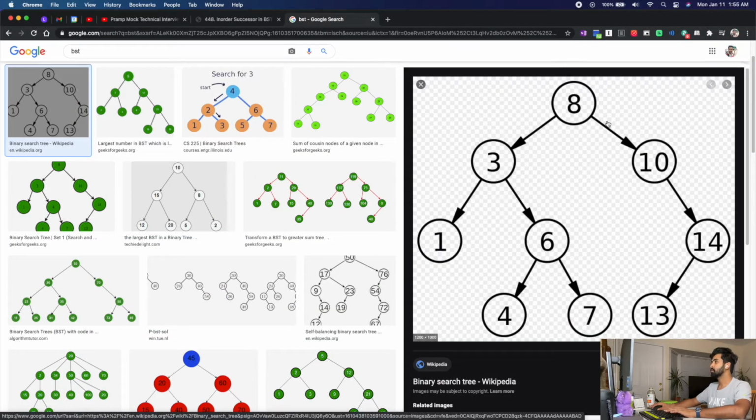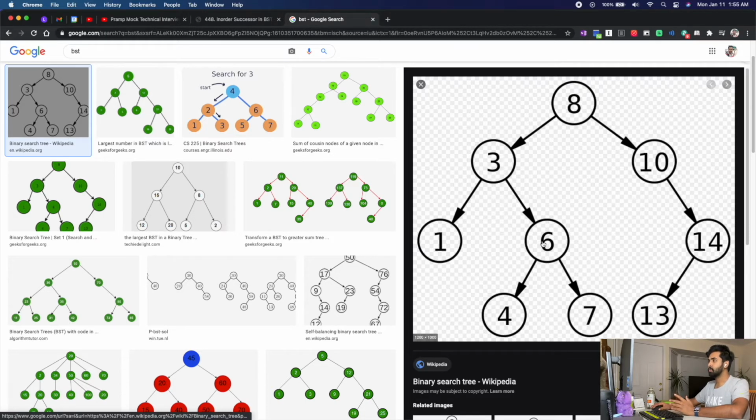Good. So now if I have 3, the immediate next node would be the right child's leftmost node. Because 3 is a number, and numbers greater than 3 will definitely be on the right side of 3, I can exclude everything on the left. If I have a right child, I'll go to the right child. Now 6 is the number, but the immediate successor is something greater than 3 and smaller than 6, potentially.